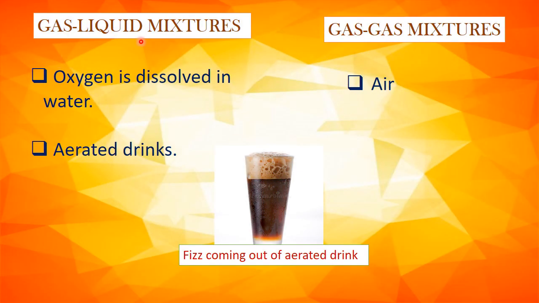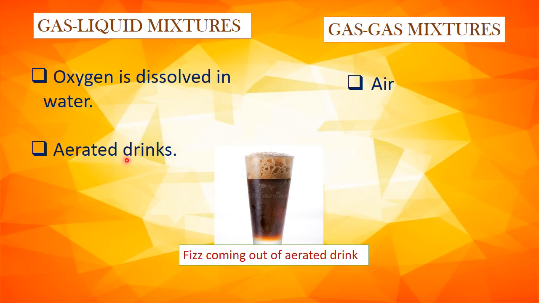Gas-liquid mixture. Gases also mix with liquids to form mixtures. For example, oxygen is dissolved in water, and aquatic plants and animals breathe in the dissolved oxygen in water. In aerated drinks, carbon dioxide is mixed in water under pressure along with other things. So an aerated drink is also an example of a liquid-gas mixture. When the cap of a soda water bottle is removed, the pressure is released and the gas comes out and you see the bubbles.